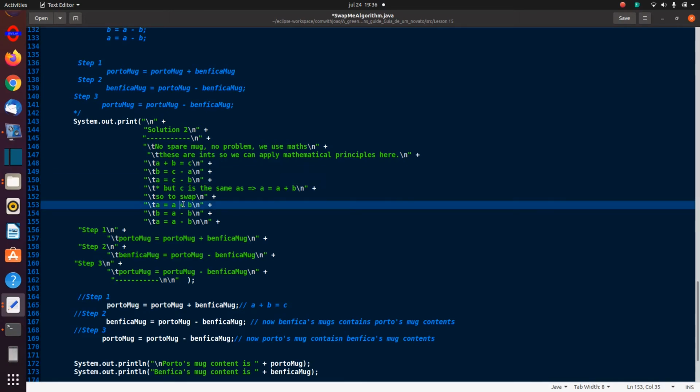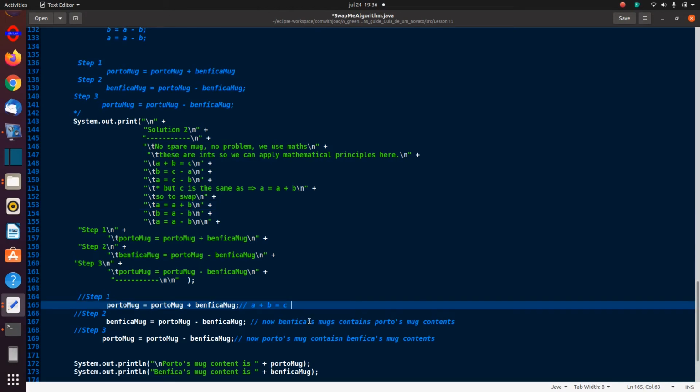Okay, so now here we got Porto mug is equal to Porto mug plus Benfica mug, which is A plus B is equal to C. Is the same as what I'm saying here, A equals A plus B. And then you got the Benfica mug is now the Porto mug minus the Benfica mug.